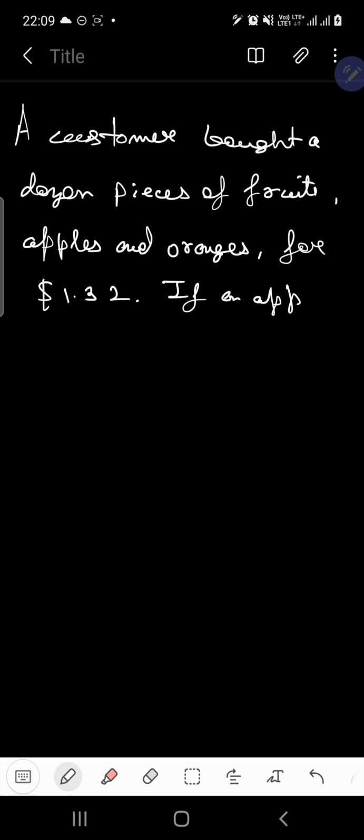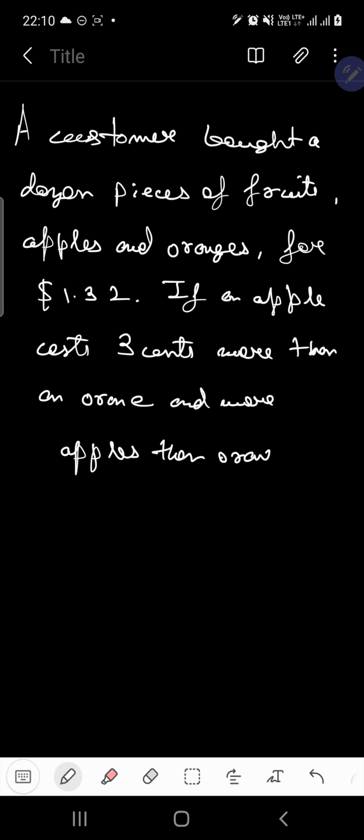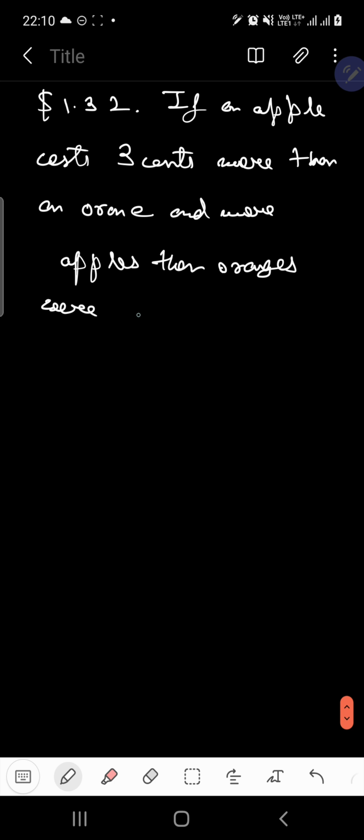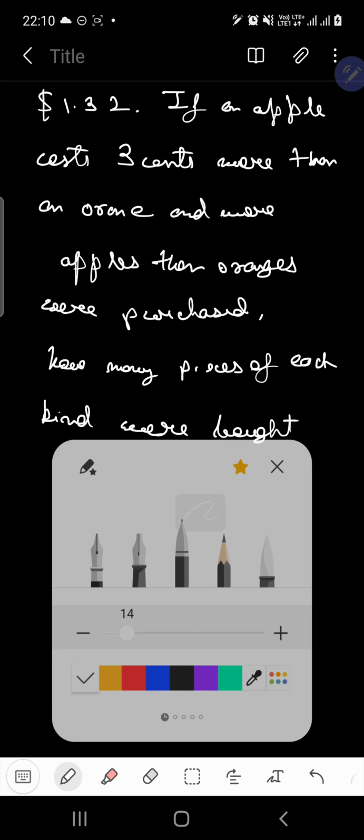If an apple costs 3 cents more than an orange, and more apples than oranges were purchased, how many pieces of each kind were bought?